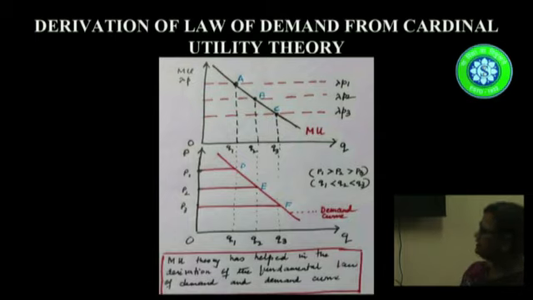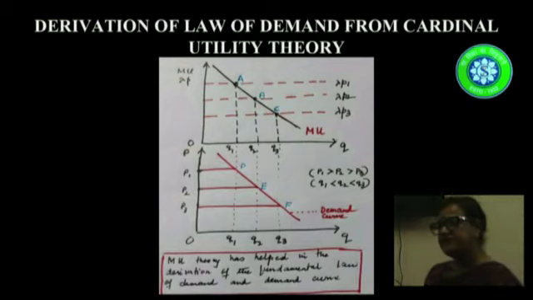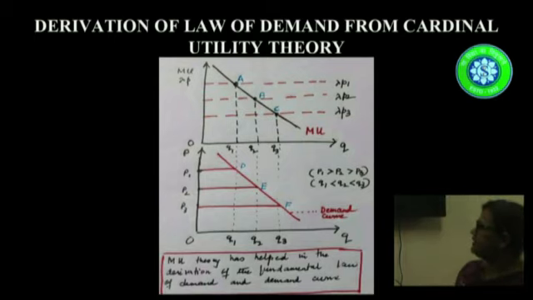When the price falls, the consumer buys more quantity. When the price falls further to P3, the consumer buys more quantity, Q3. So as the price falls, the quantity consumed by the consumer is increasing. This means that there is an inverse relationship between price and quantity. So marginal utility theory has helped in the derivation of the fundamental law of demand and also the demand curve.